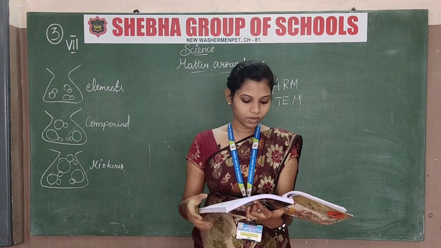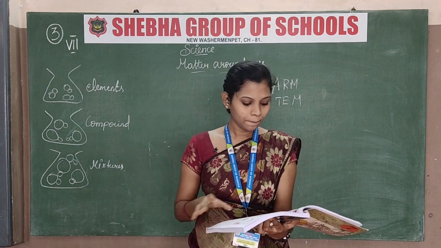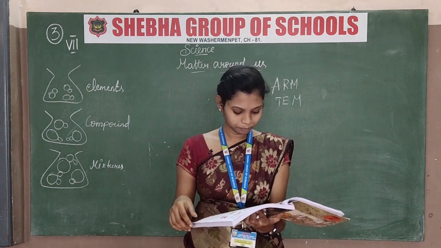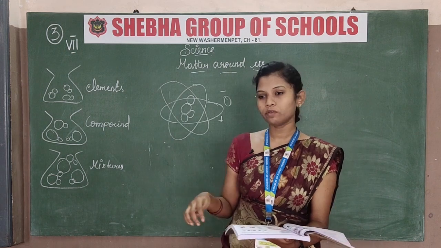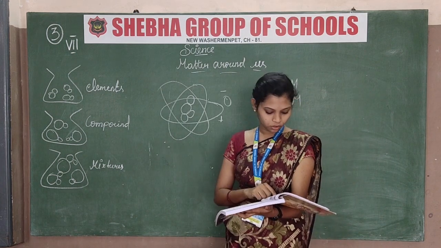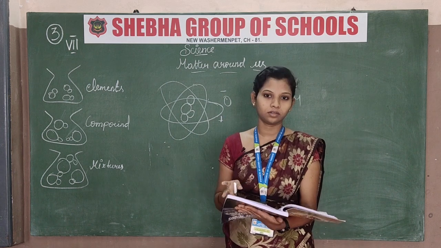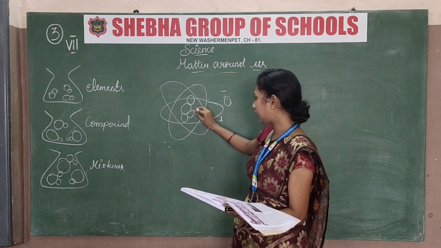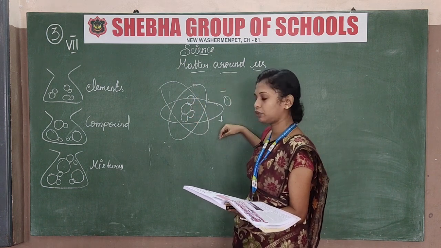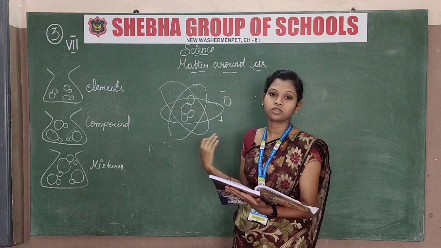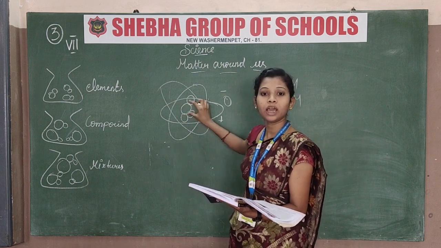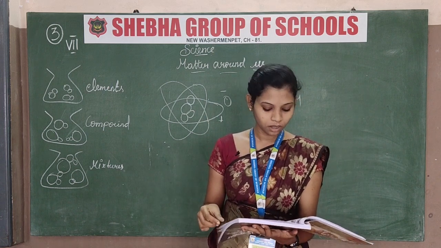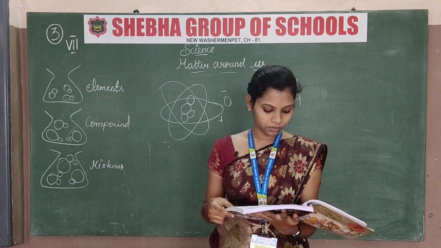Then we will move to the molecules. But before that, see page number 30. Now I will show you the diagram, and in your book there is a color version, so you can understand clearly. In an atom, there is a positive and a negative. Negative is the electron and positive is the proton, and in the center there will be a nucleus too. Take your book, page number 30, there is a clear picture. Next we will move to molecule.